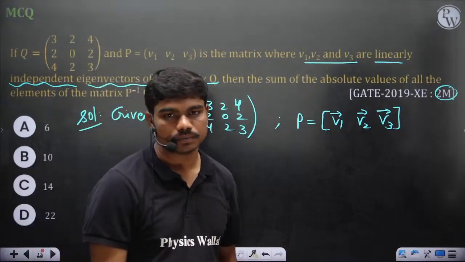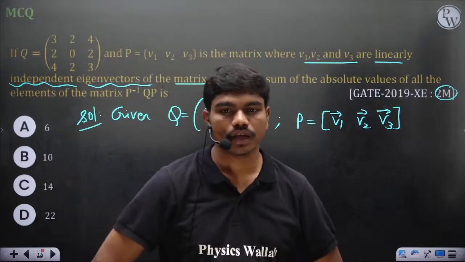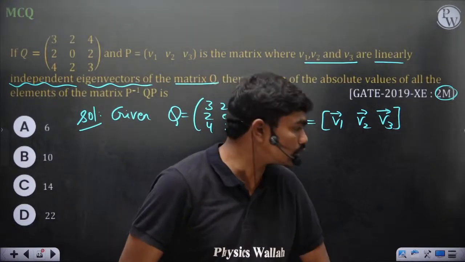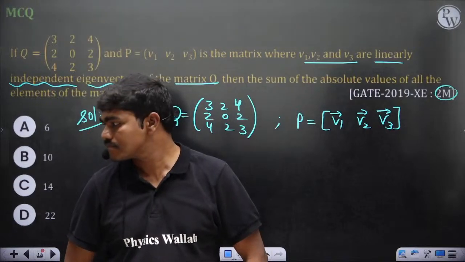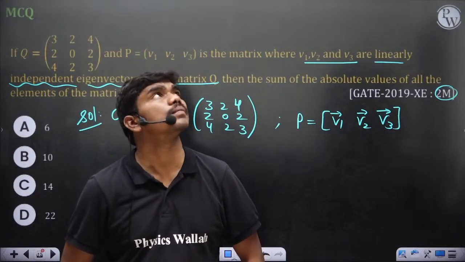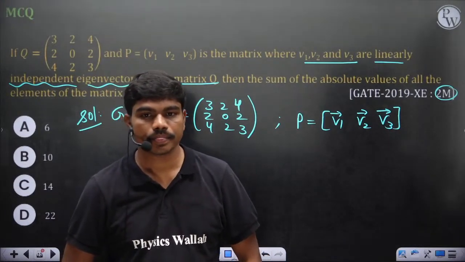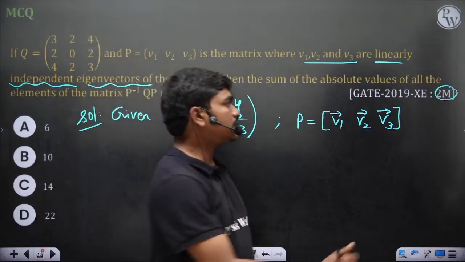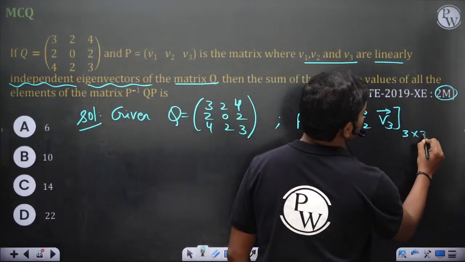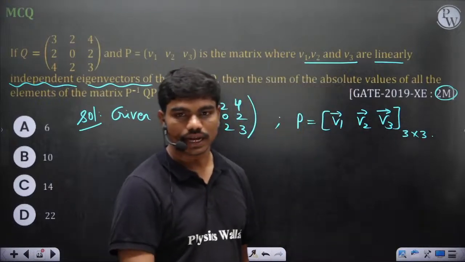Any one of you? Can someone tell me what is the size of that matrix? One by 3, is it? This is actually a 3 by 3 matrix. That's what I was telling you yesterday.